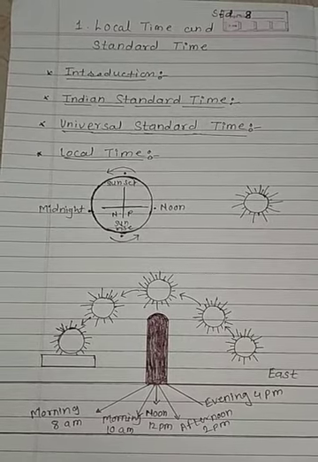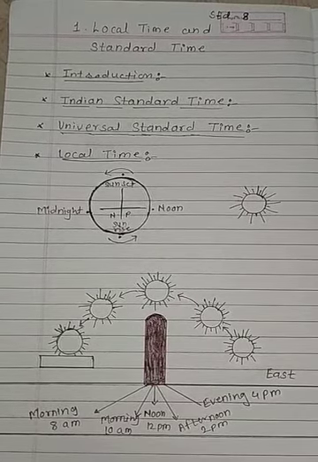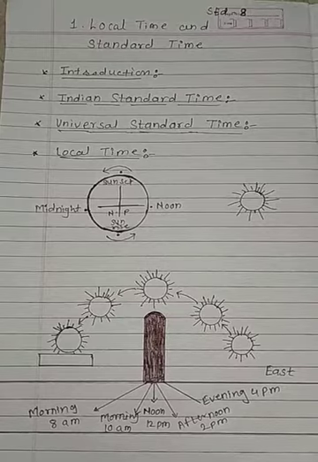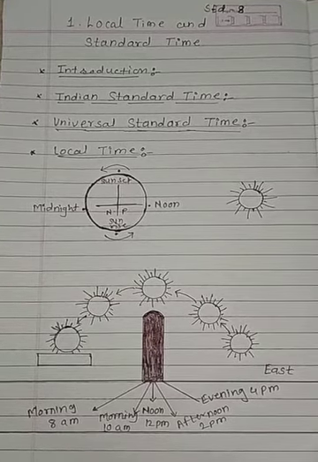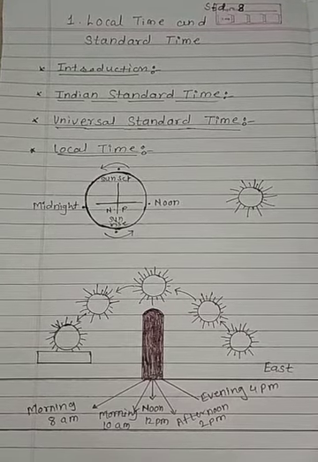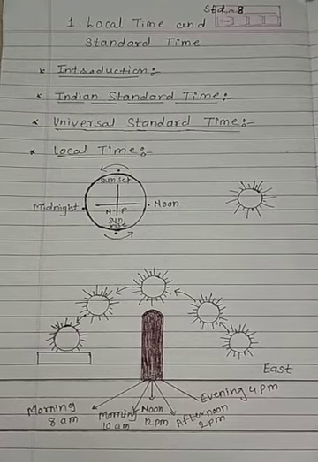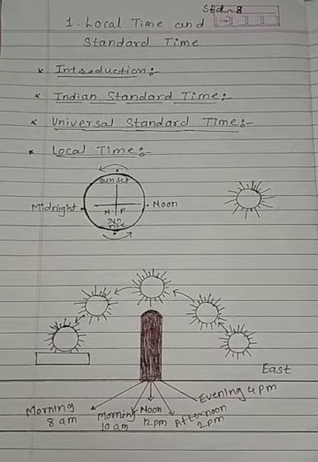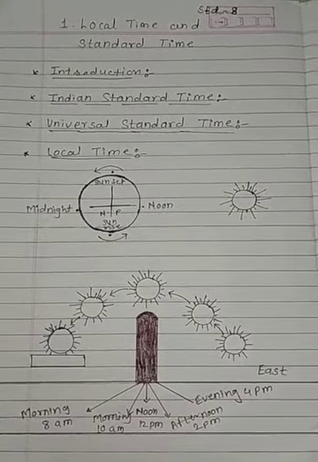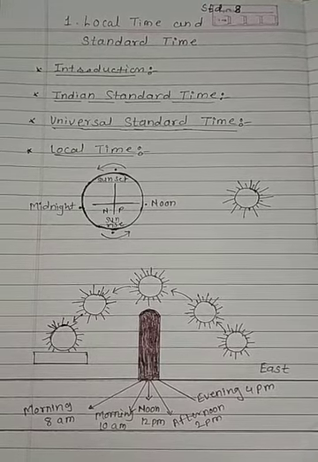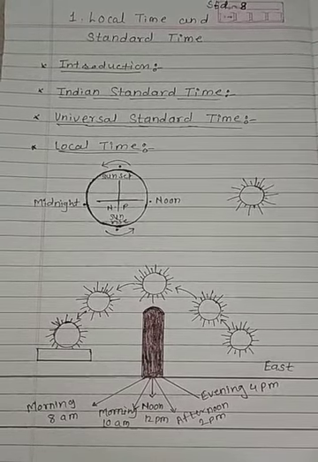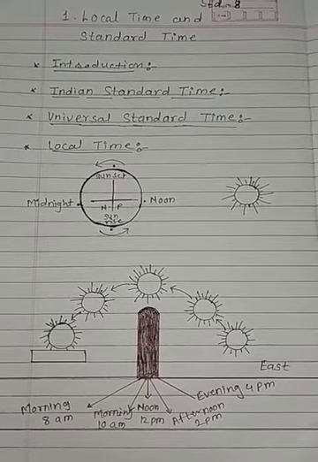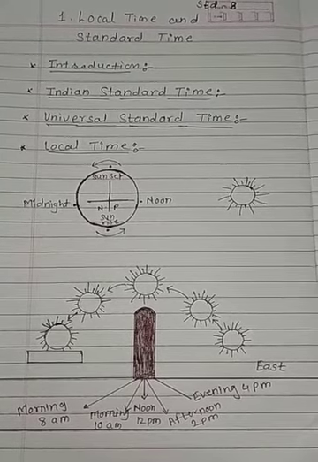After local time, we will see Indian Standard Time. See, children, the Indian Standard Time, that is IST, has been decided according to the 82 degree 30 minute east longitude, which passes through Mirzapur near Allahabad, Uttar Pradesh. This longitude passes through the middle of the country with reference to its longitudinal extent.